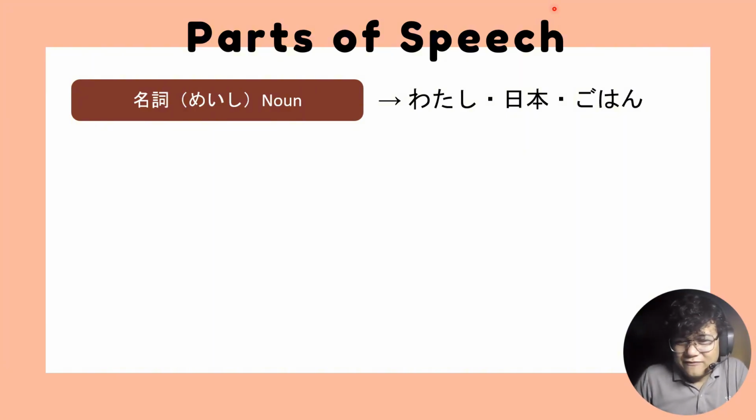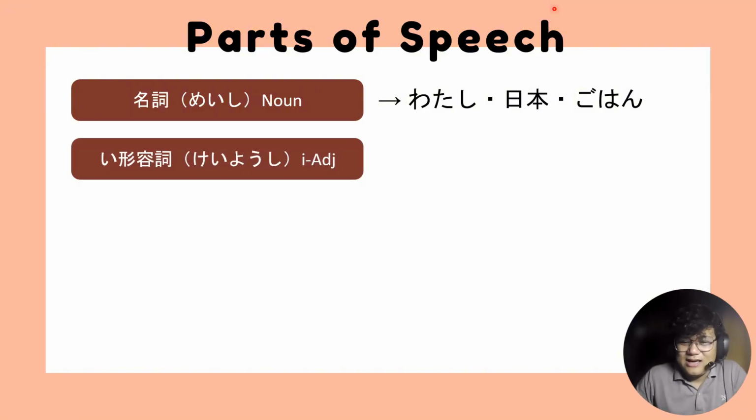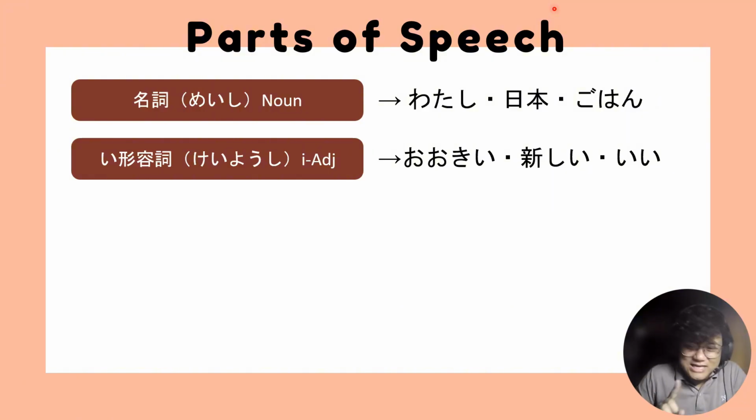So we have nouns, of course, meishi. Examples of these are watashi, nihon, gohan. Okay. Adjectives, we have two types of adjectives in Nihongo. We have i keiyoushi, so words that end with an i character.